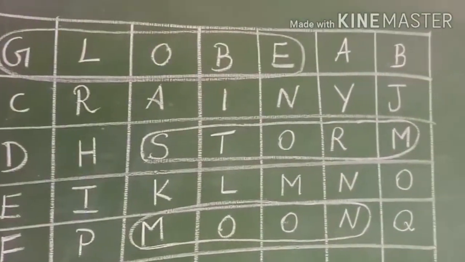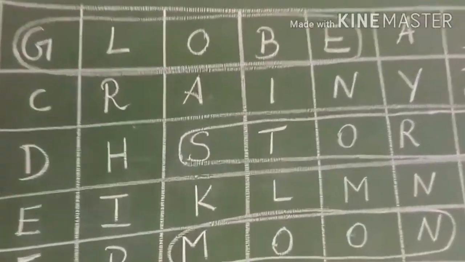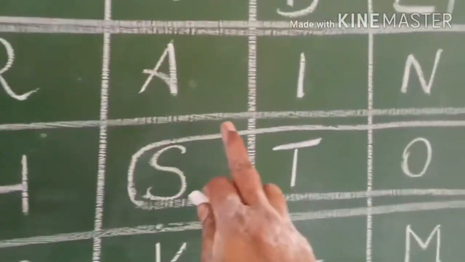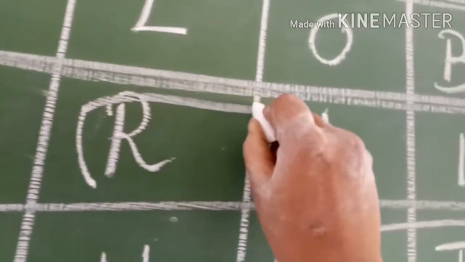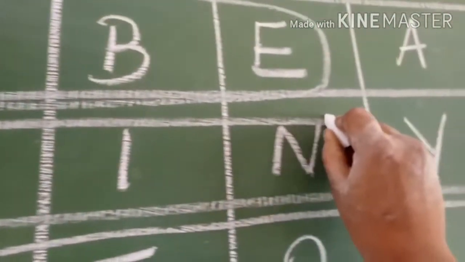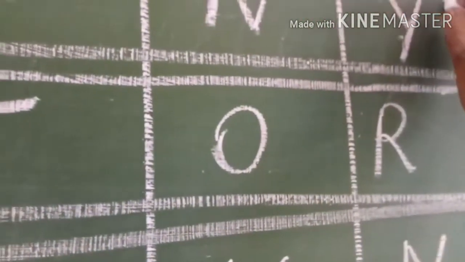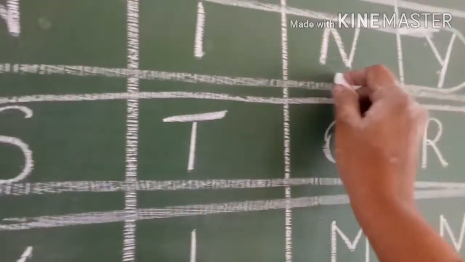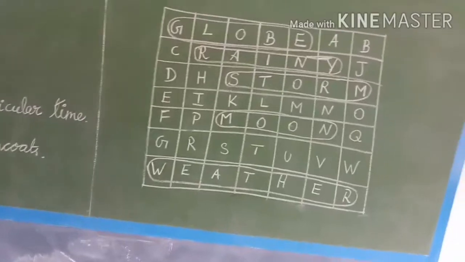Can you say the spelling for rainy? R-A-I-N-Y. Rainy. So here is the answer. Start to circle, children. Start with R and finish with Y. Rainy. That's it, children. We have finished.